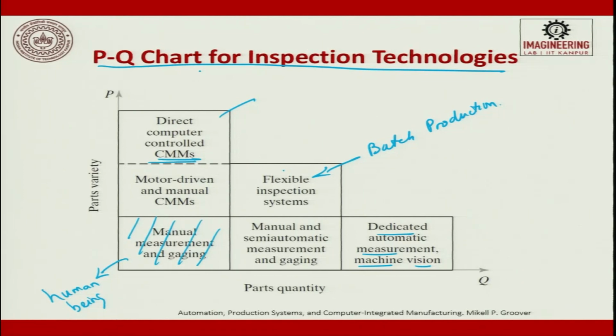So, this is a PQ chart for inspection technology, which is very important for you to understand when we talk about SIMS environment, which equipment to choose and what should be the level of automation in the factory.